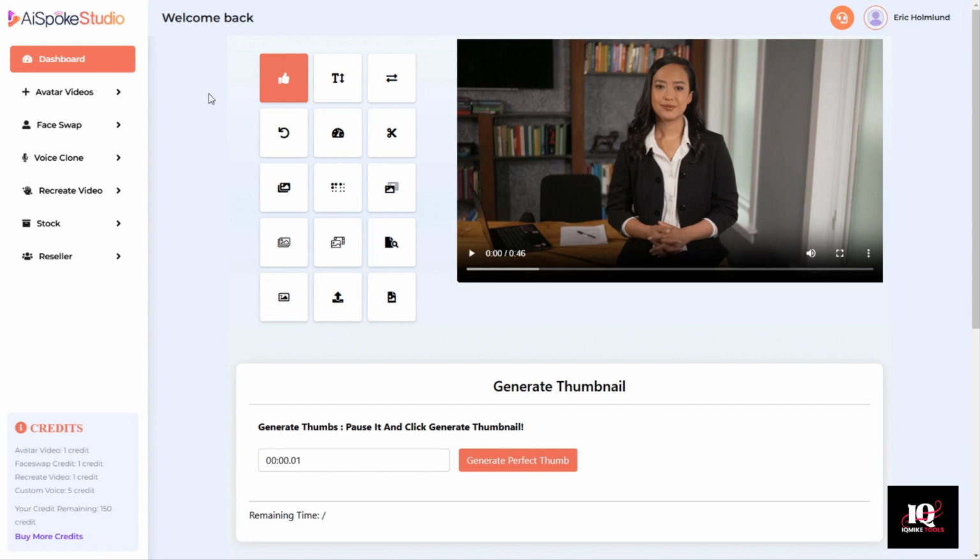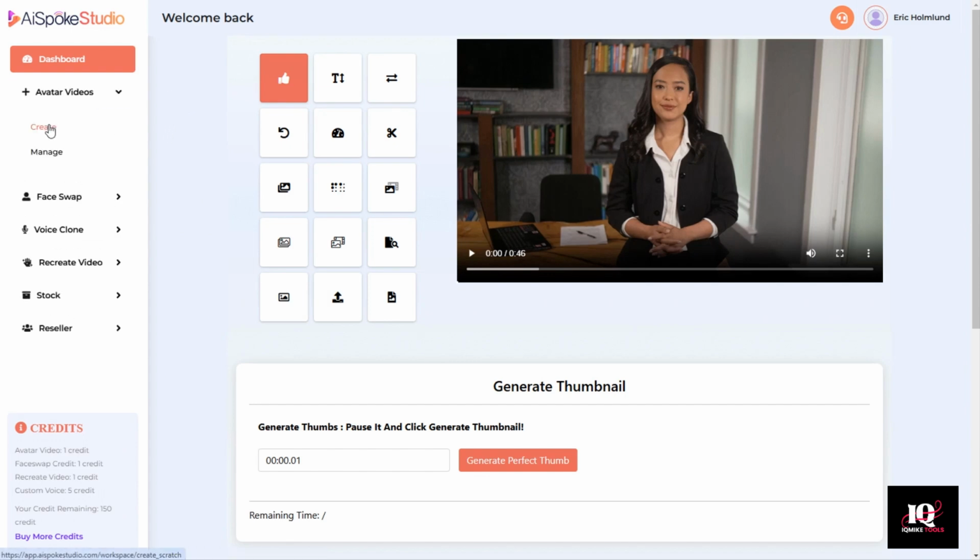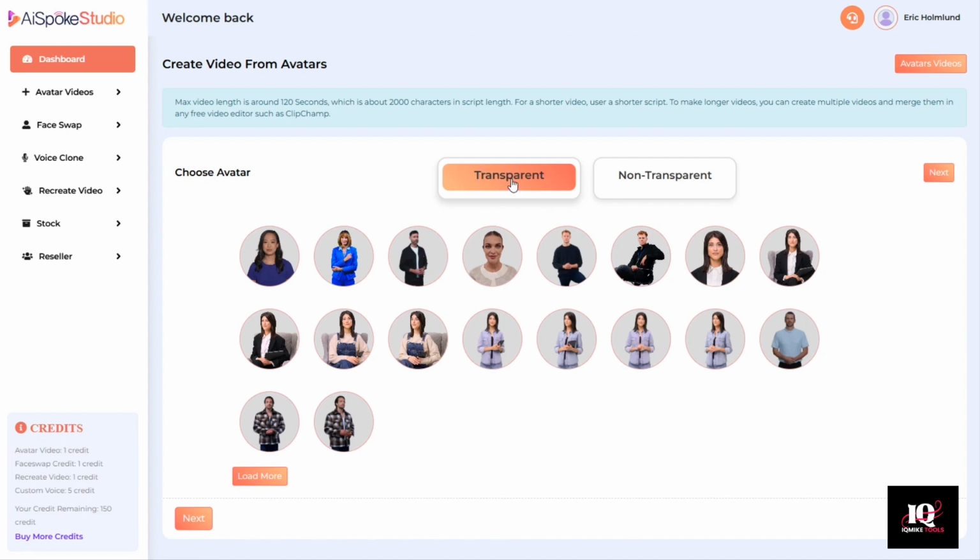And of course, since we can download this video, we can also bring it into any other video editor that we might want to use. In fact, I will show you how to do that in this demonstration. Let's go back to create another video. This time, let's take a look at how to use a transparent avatar.